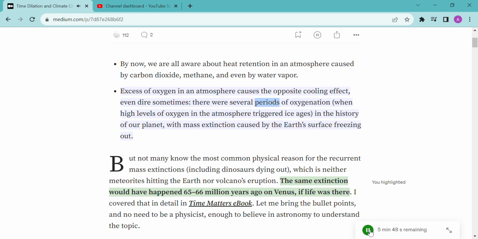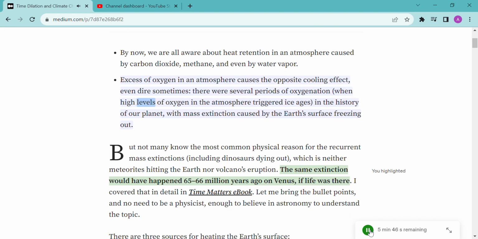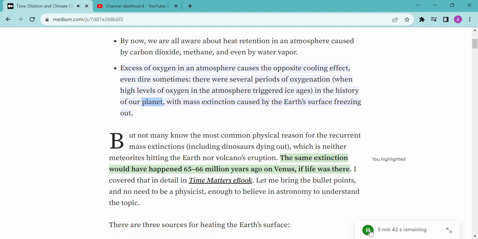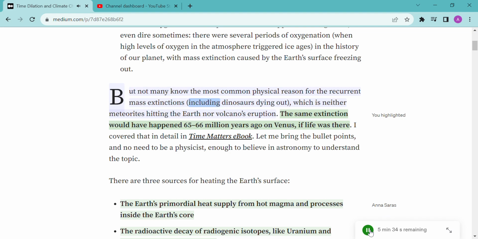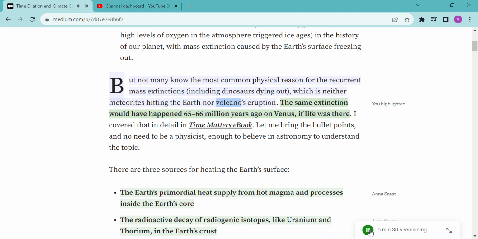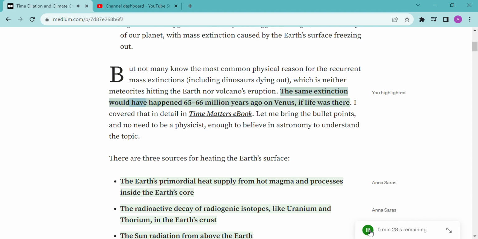There were several periods of oxygenation, when high levels of oxygen in the atmosphere triggered ice ages, in the history of our planet, with mass extinction caused by the Earth's surface freezing out. But not many know the most common physical reason for the recurrent mass extinctions, including dinosaurs dying out, which is neither meteorites hitting the Earth nor volcanoes eruption. The same extinction would have happened 66 million years ago on Venus, if life was there.